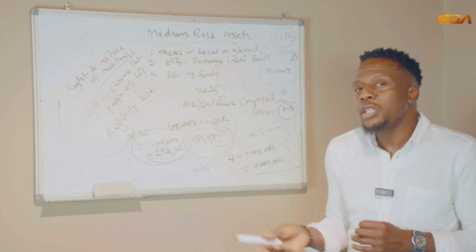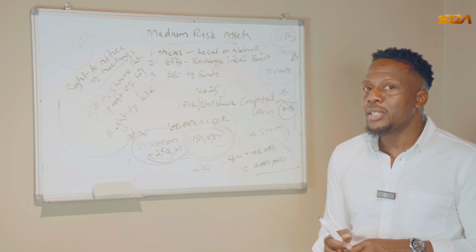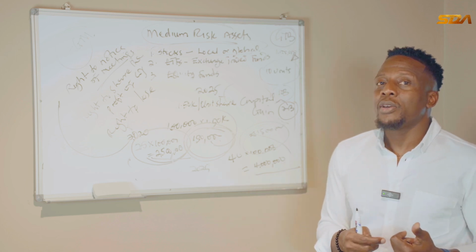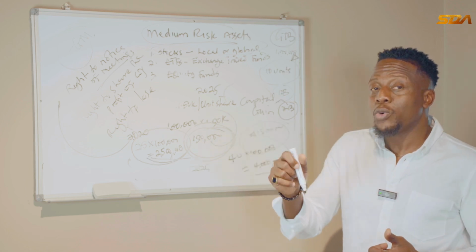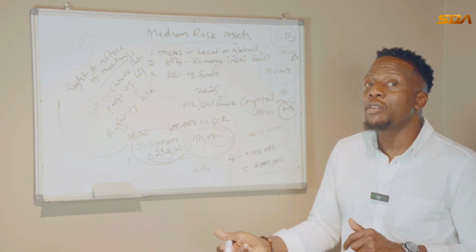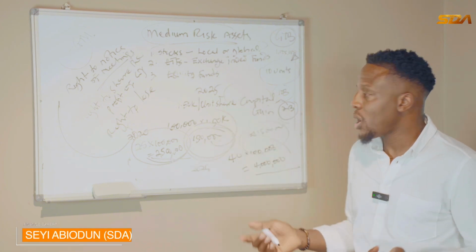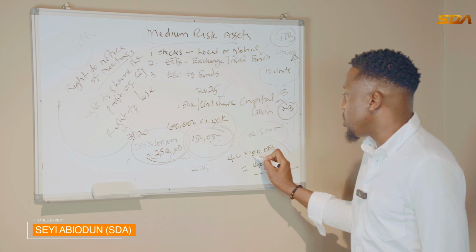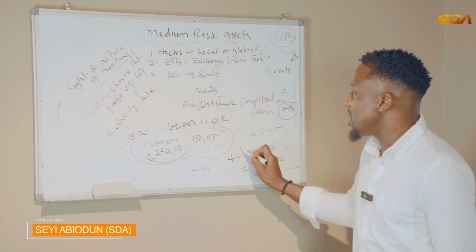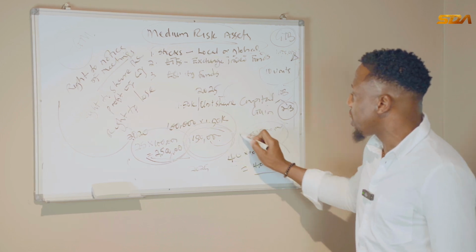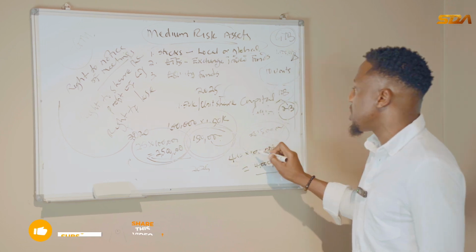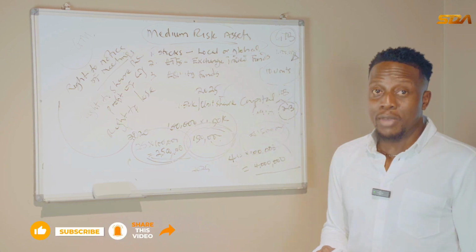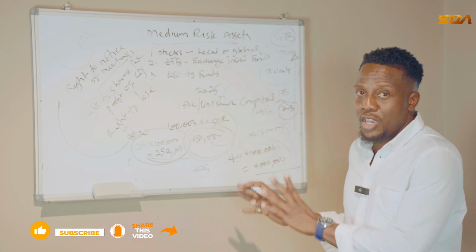How do I take out this 1.5 million? Because someone may say that, can I take out this 1.5 million? Yes. Once you take out this 1.5 million, it means the value or the unit of shares that you have is likely to reduce. What do I mean by that? You have 100,000 units that is now selling at 40 naira per unit. If you want to take out your gain of 1.5 million, you have to sell part of your 100,000 units to get your 1.5 million back. So that's the way it works.